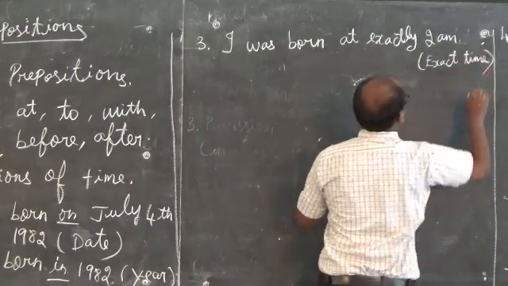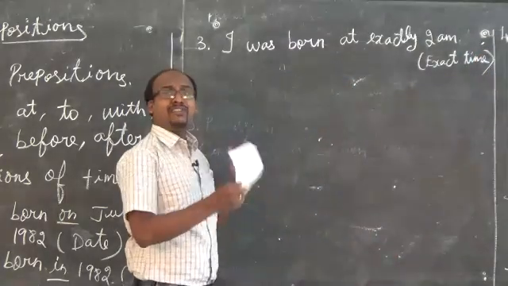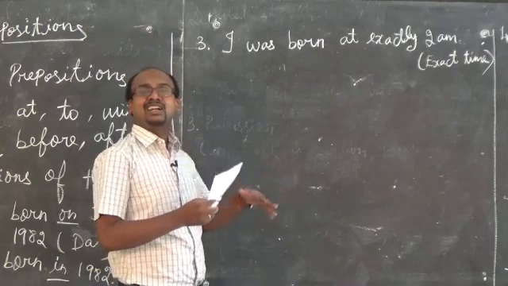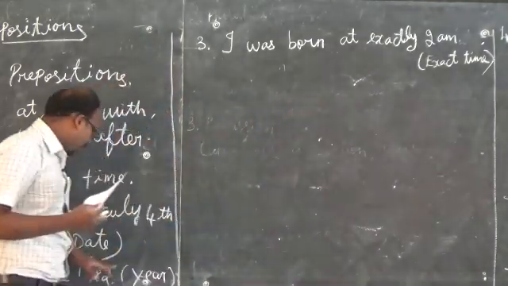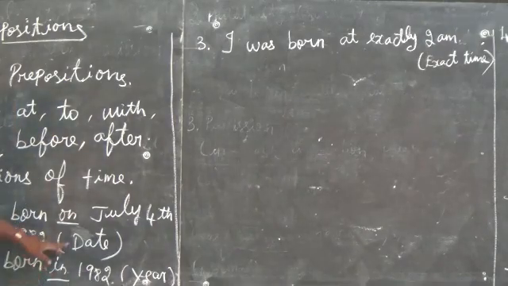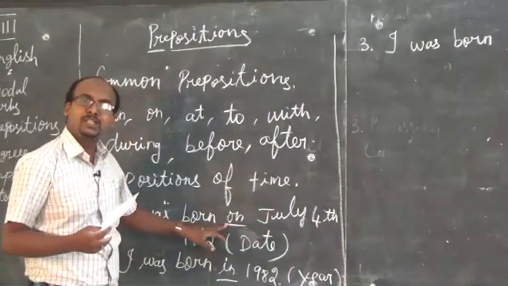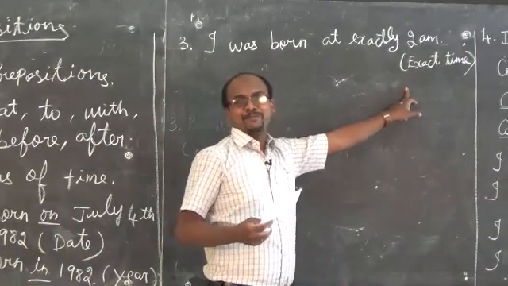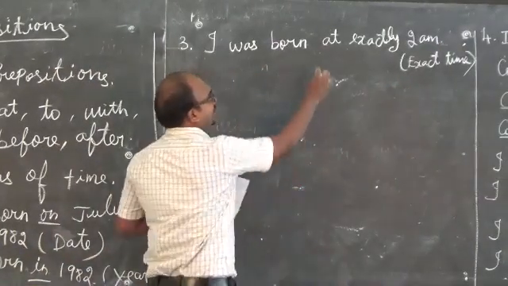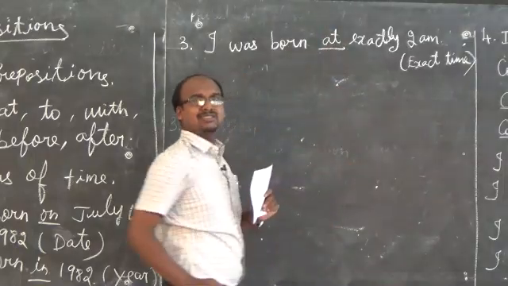My dear children, see, the same sentence but different prepositions based on the time. When we talk about the year, we are using the preposition in. When we talk about the date, we are using the preposition on. When we talk about the exact time, what is the preposition we are using? At. Understood?